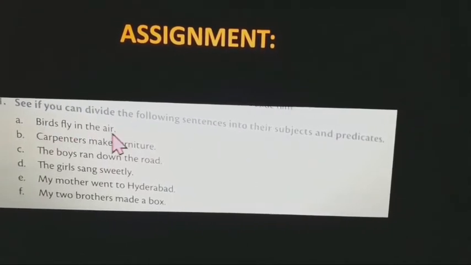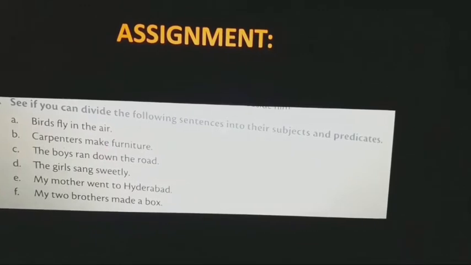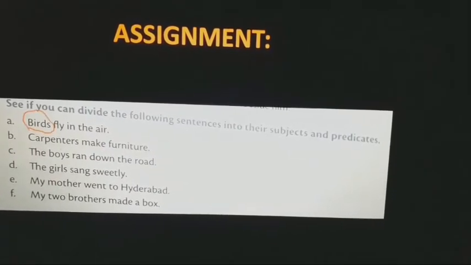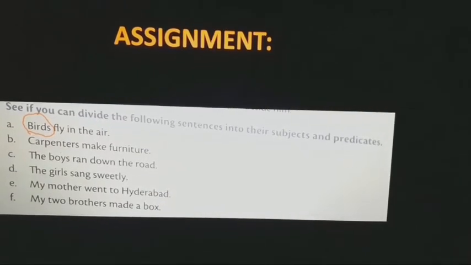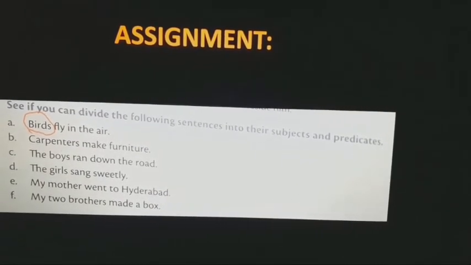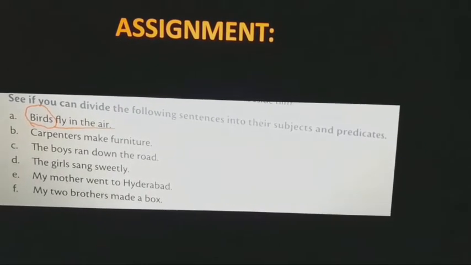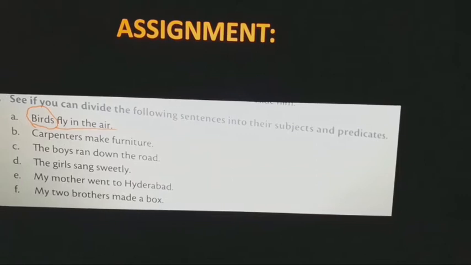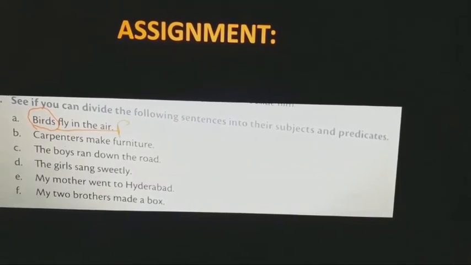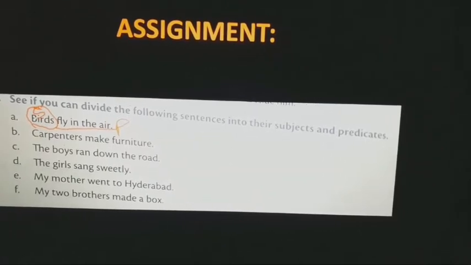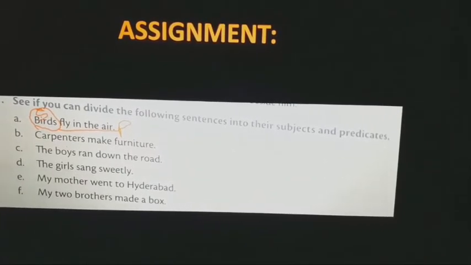See if you can divide the following sentences into your subject and predicate. Birds fly in the air. So birds, this is our subject because it's a noun and we are talking about these birds. Okay, fly in the air, I'm underlining it. Fly in the air, what is it? Predicate. This is our subject. Okay, so you can circle subject and underline predicate.